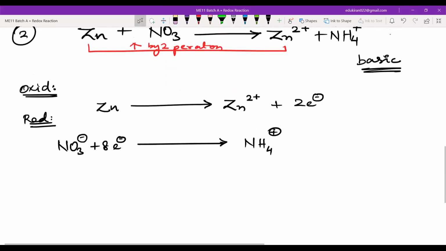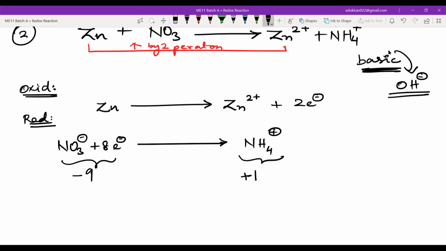Okay, now what else needs to be balanced? Let us calculate the charge here. So the charge in this side is what? Minus, and here it is 8 minus, that is why it is -9. And what about here? It is 1 positive. Okay, +1. So what do we need to do? So it is basic. That means we can only add OH negative in any of these sides. Yeah, tell me now, what do I need to do? Where do I need to add OH negative? Reactant side or product side? You understand this +1 charge and -9 charge now? Yes or no, guys? Yes.